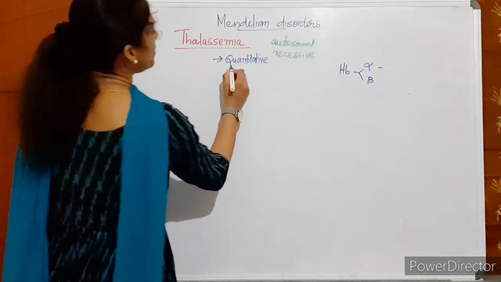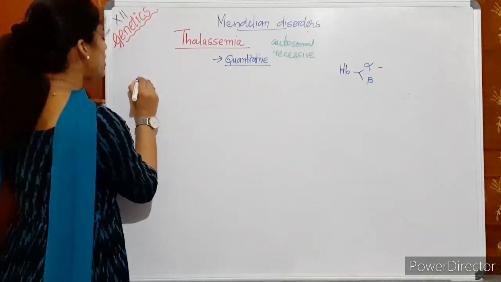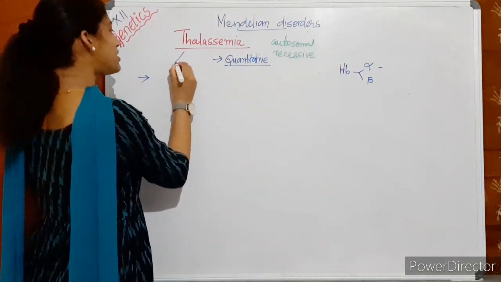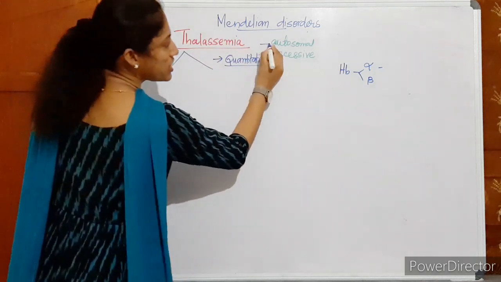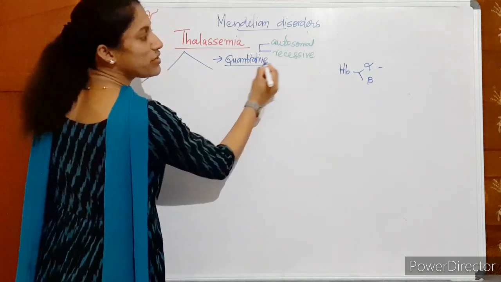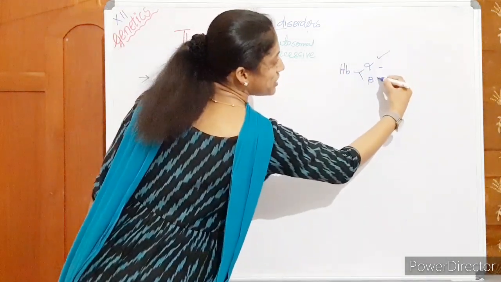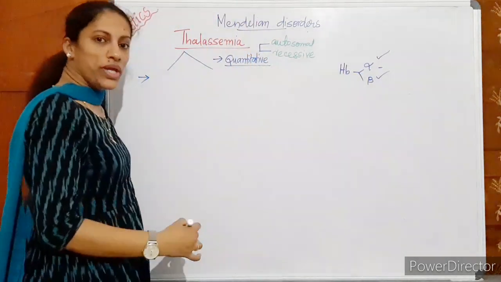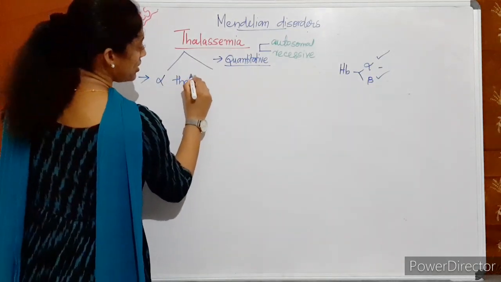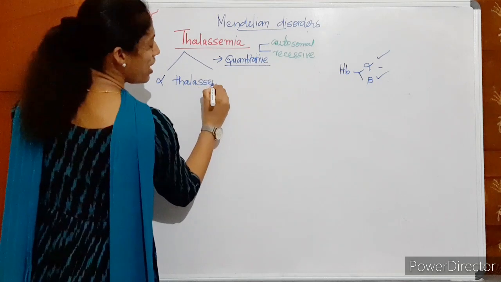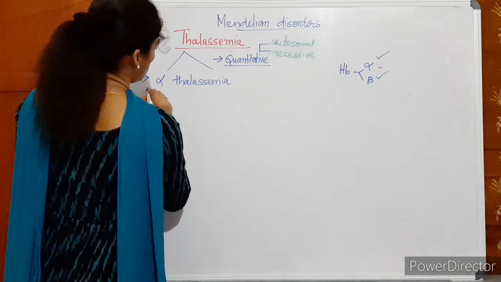First we can discuss alpha thalassemia. Thalassemia is a quantitative, autosomal recessive disease, in which there is reduction in the synthesis of alpha chains or beta chains. Listen to the first case, alpha thalassemia.